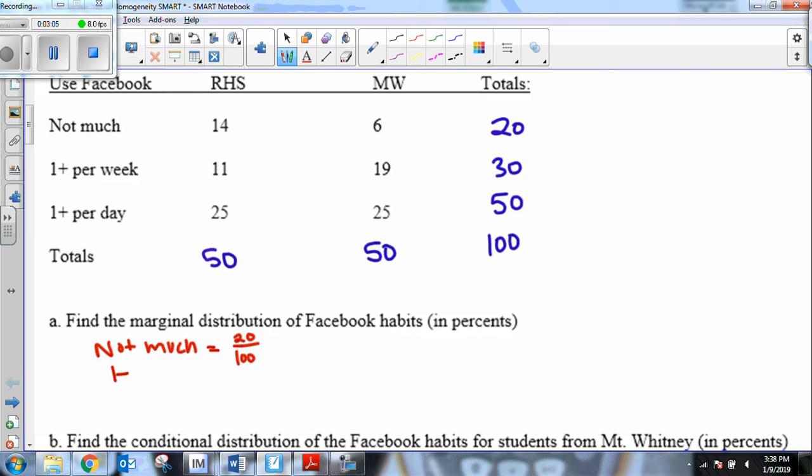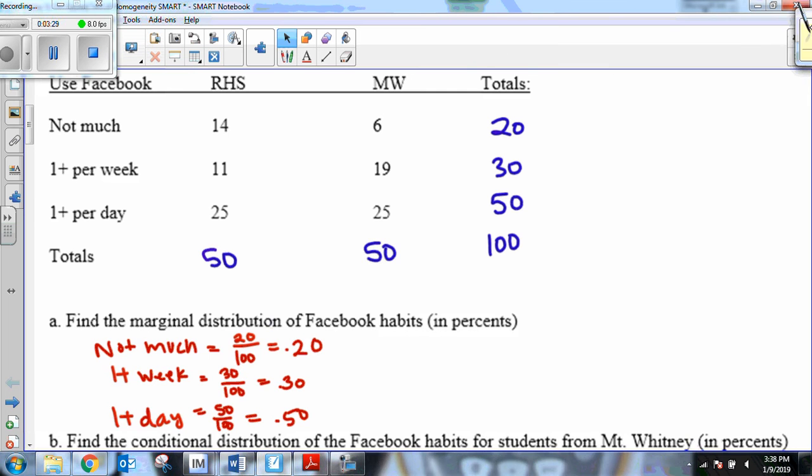If we look at once per week, you see that there are 30 students that are only on it once a week out of 100. Or if I say one or more times per day, you notice that there are 50 students out of 100. So these give me my percentages, 20%, 30%, and 50%. So those would be our marginal totals in percents.